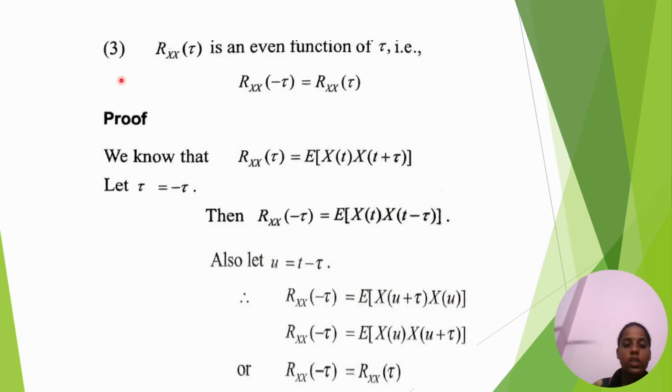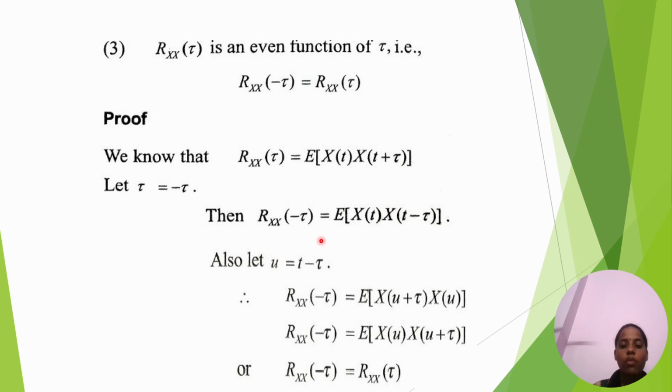Next, we will see third property. Rxx(tau) is an even function. That is, Rxx(minus tau) equal to Rxx(tau). You know that Rxx(tau) equal to E of X(t) X(t plus tau). It is the autocorrelation function. This tau is replaced with minus tau.